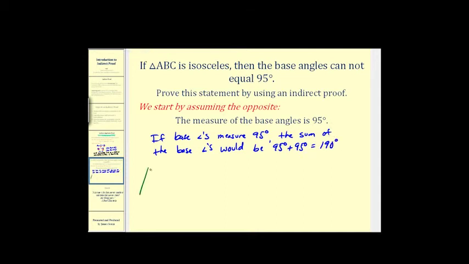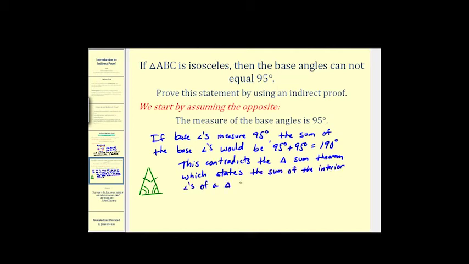Remember, the base angles of an isosceles triangle are the angles that are opposite the congruent sides, those two angles there. By now we should know this is not possible because this contradicts the triangle sum theorem, which states the sum of the interior angles of a triangle is equal to 180 degrees. So if the sum of the interior angles is equal to 180 degrees and the sum of the base angles here is 190, this is all we need to prove the given statement because this is an obvious contradiction.